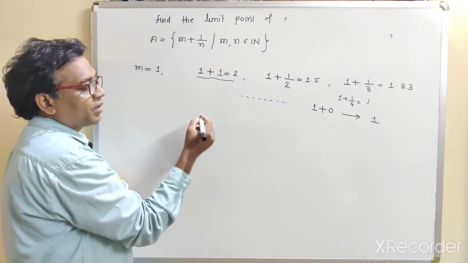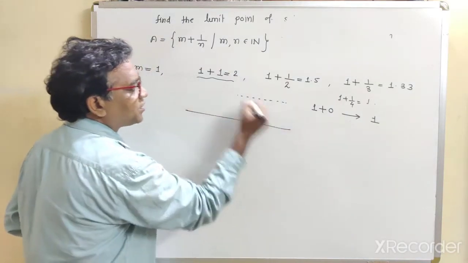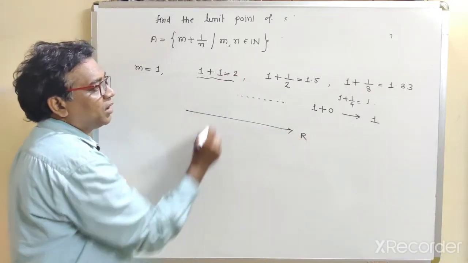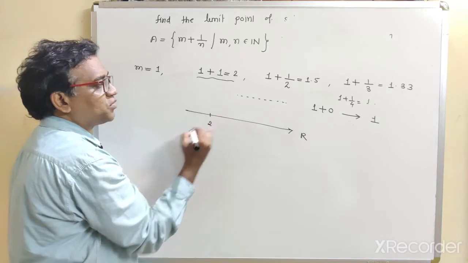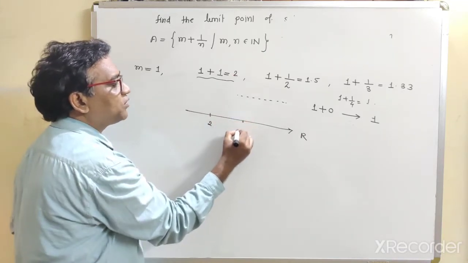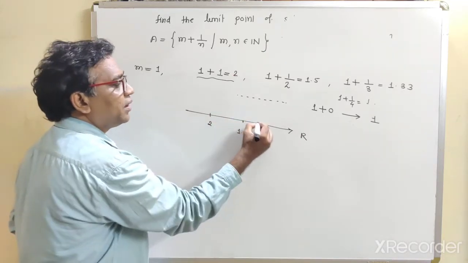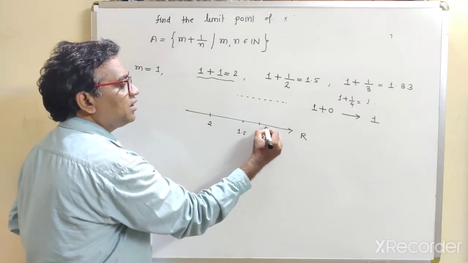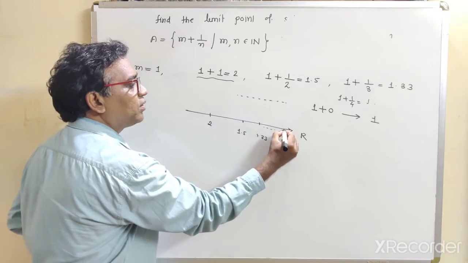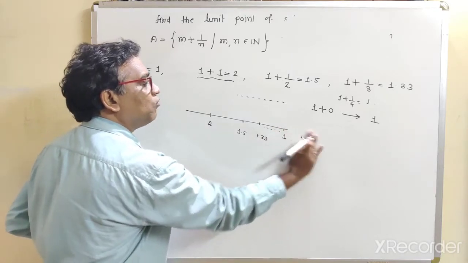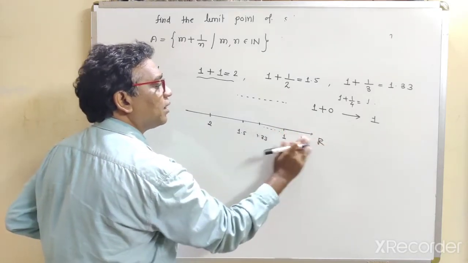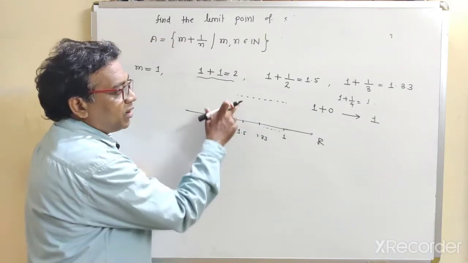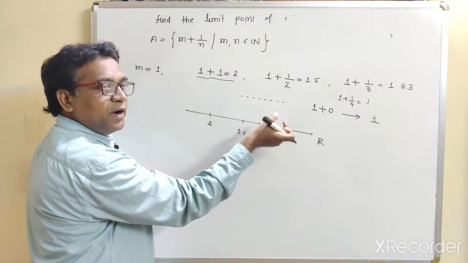So see, if you plot this on the real line, this is the first point, this is 2, then 1.5, and the next point is 1.33. In this way, the points approach towards 1, and this is our real line. Now in this pattern we observe that 1 is the limit point.